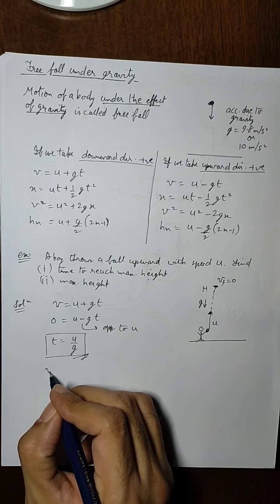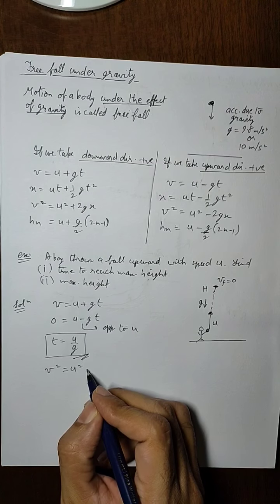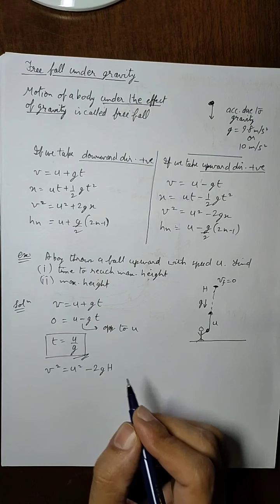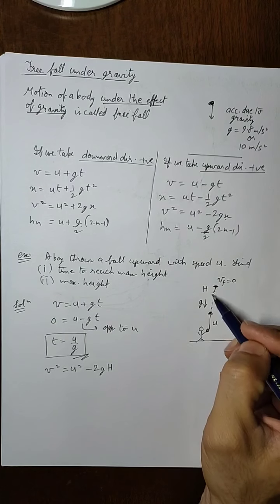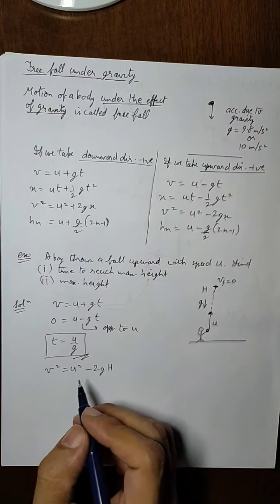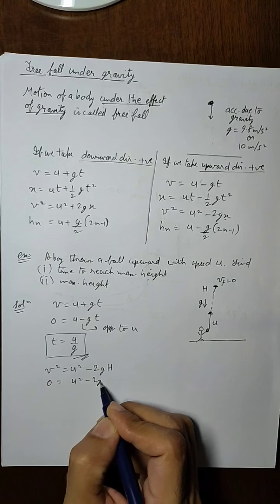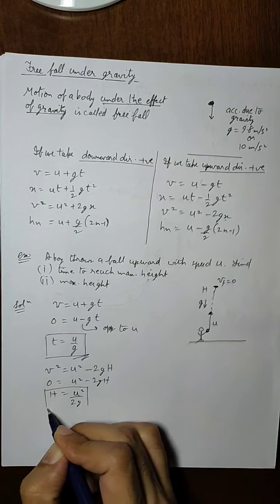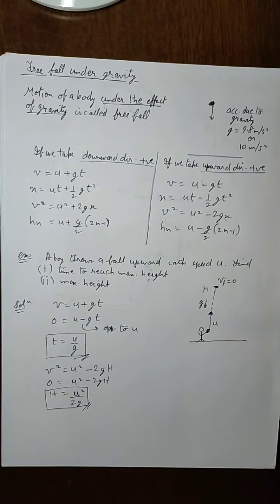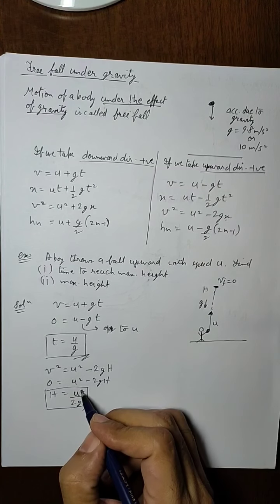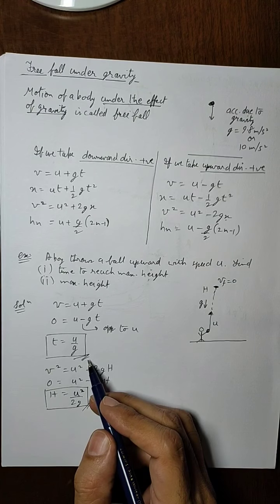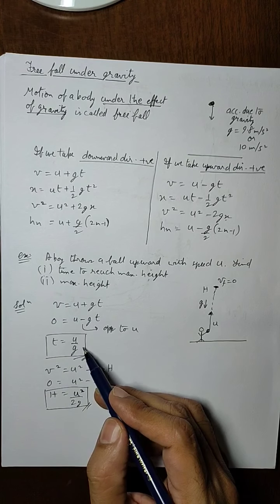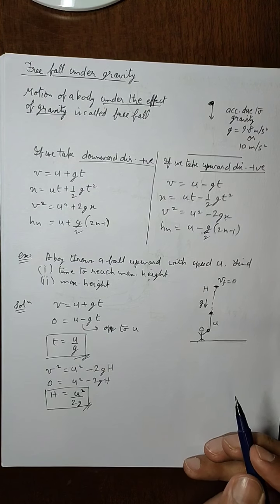For the second part, we can use third equation of motion, v square equals u square plus 2 g h, where h is the maximum height. So from here it will be 0 equals u square minus 2gh, so h will come out to be u square upon 2g. This will be the answer to your second part. You should remember these two formulas, because they are very general formulas and they will be used again and again in several questions. So we do not need to solve them all the time. If you just remember these two values, then it will become much easier for you.